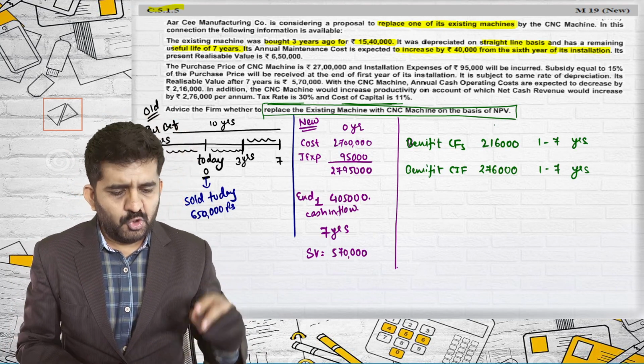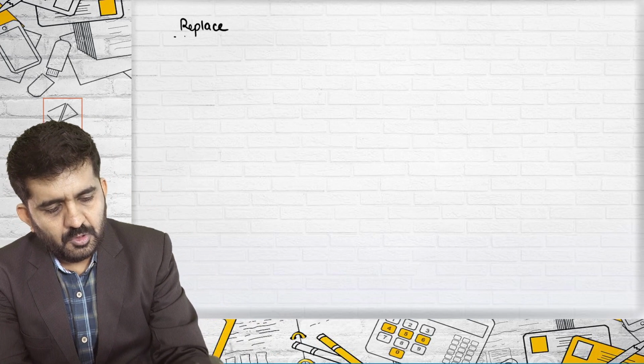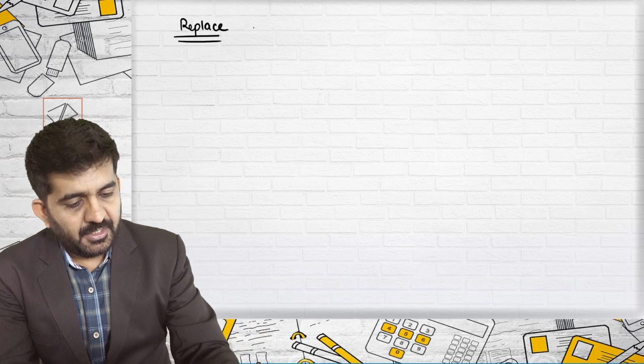All right. So first let me go to cash outflows. What cash outflow happens if I replace my machinery? Please concentrate. If I replace my machinery, what is the meaning of replace?